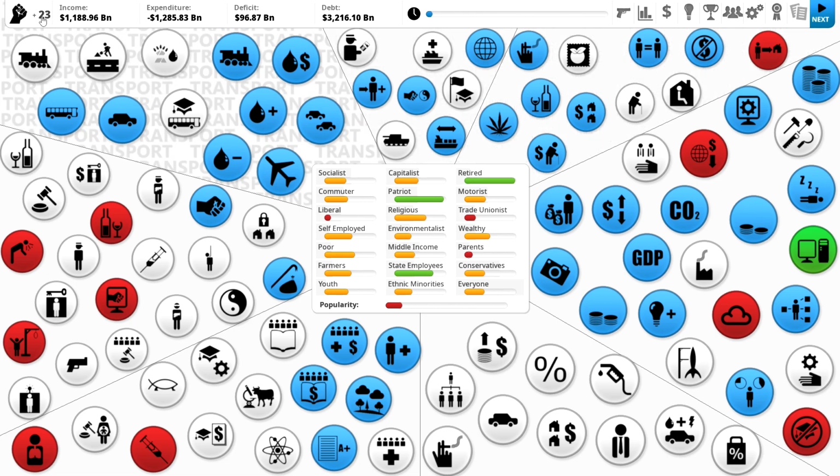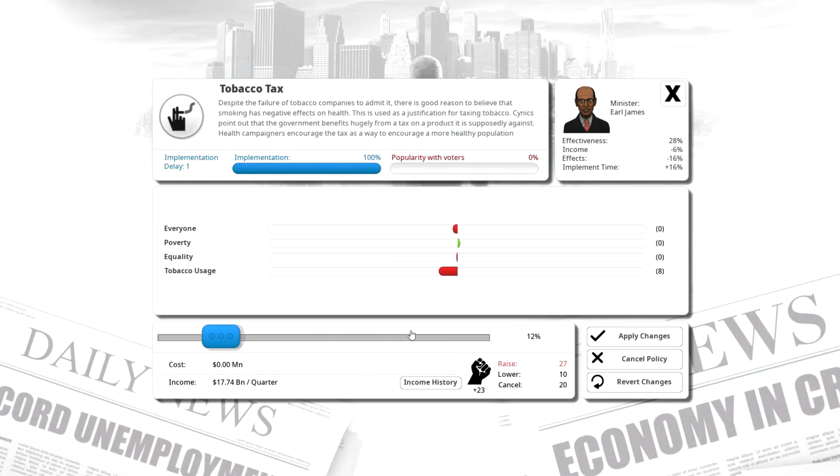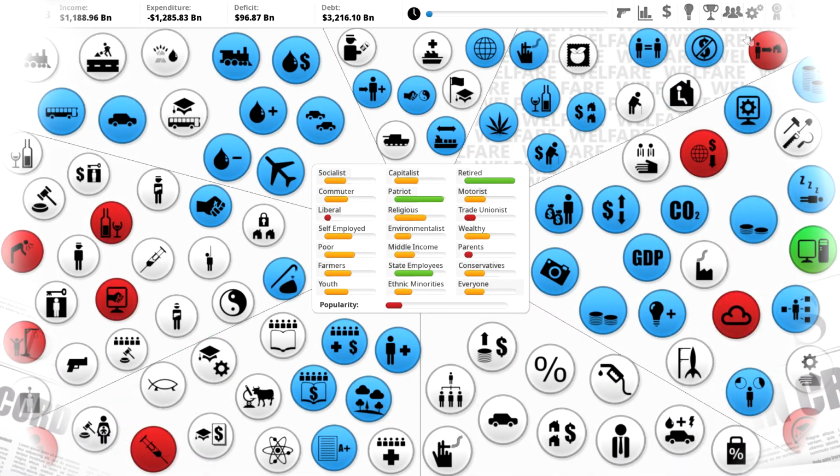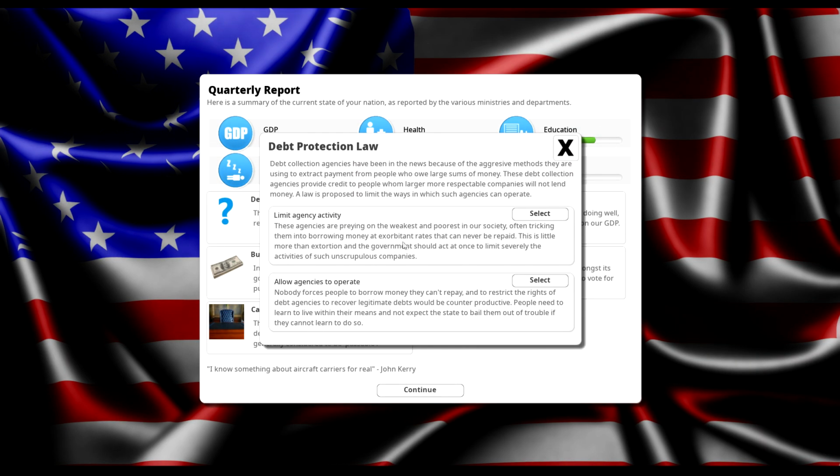So I'm going to save up some of my political action points. Each thing you do takes a certain amount of political action points. Like, in order to raise the tobacco tax, it takes 27, to lower it takes 10, and to get rid of it completely it takes 20. So we're going to save up so we can increase taxes a little bit so we can get rid of our deficit and start decreasing our overall debt. Then we can start to work on some of our social policies once our debt is under control.